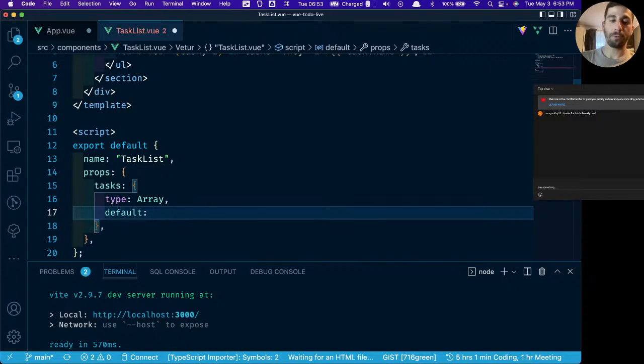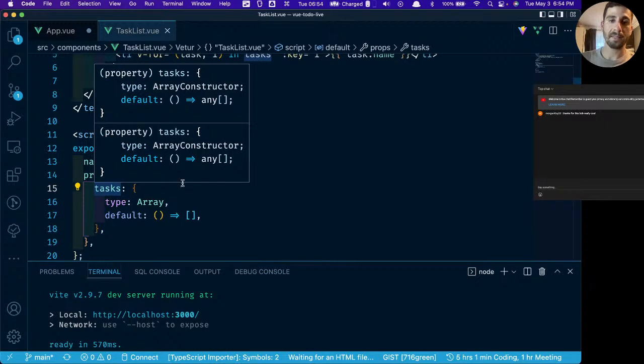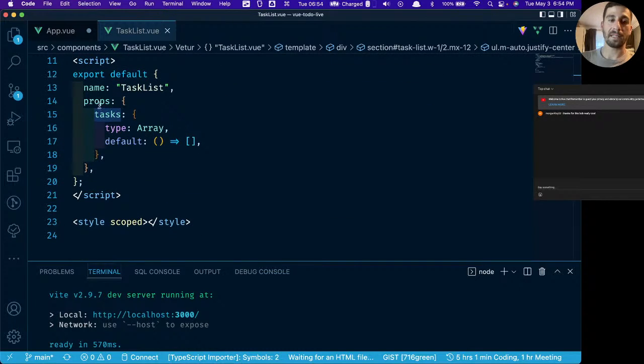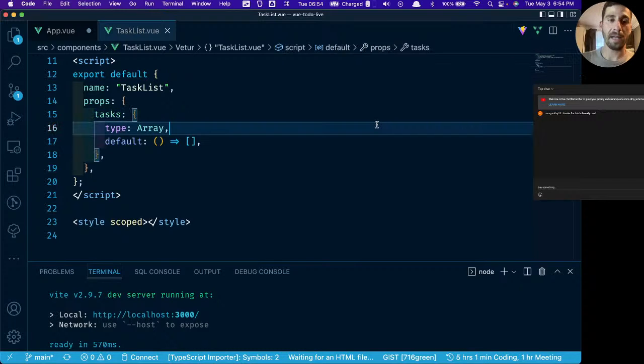But since it's an array, the way that you do that is you have an ES6 arrow function returning an empty array. So that will give us a default value of an empty array in case there's nothing there. But now that we've specified that it should be expecting tasks, suddenly our red squiggly line goes away because now it's referencing tasks. The only problem is we don't actually have any tasks being passed in yet.